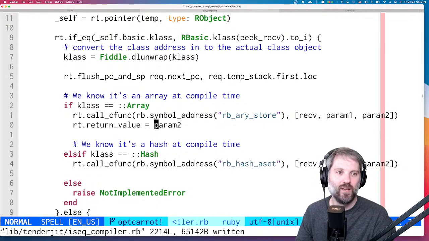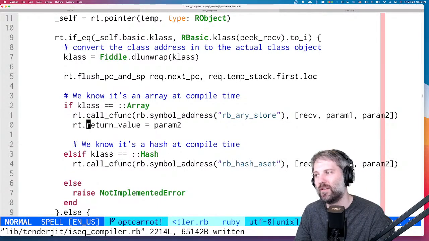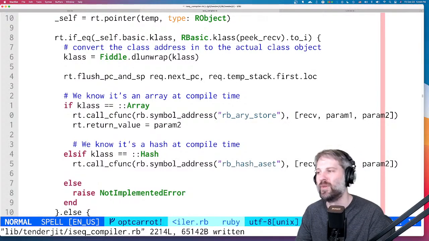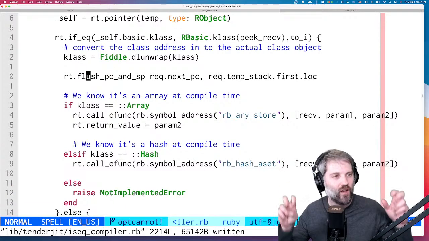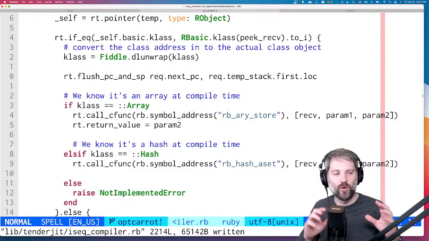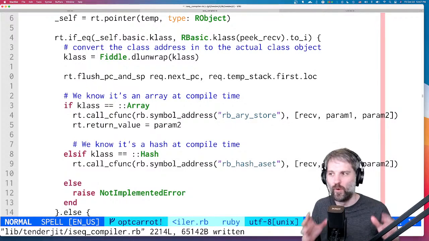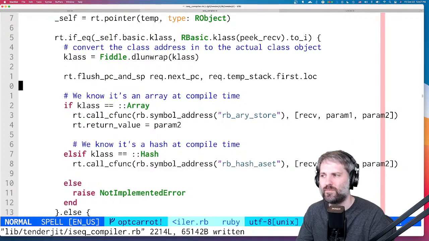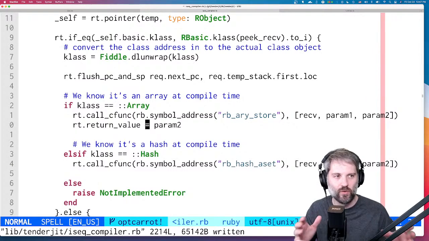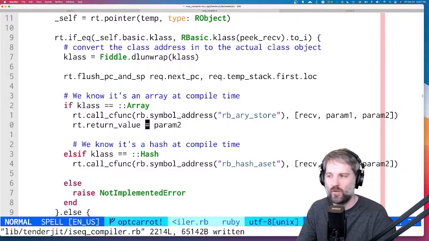Is RT emitting assembly? It's not. RT is calling into Fisk, and Fisk will emit the assembly. I call it runtime because we're trying to put together code for runtime. With this return value thing here, I know we're executing it here, but we're actually writing out machine code that will do it.